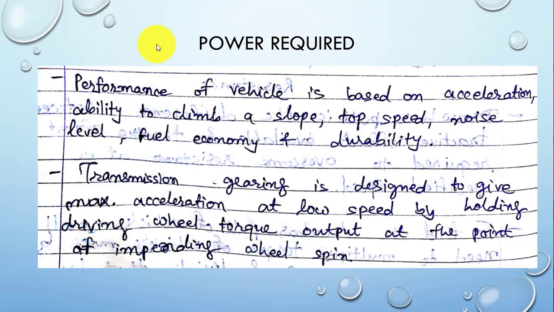For the vehicle performance, the power generated in the vehicle will depend on the gearbox provided in the vehicle.